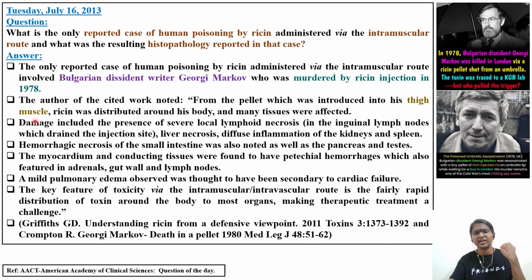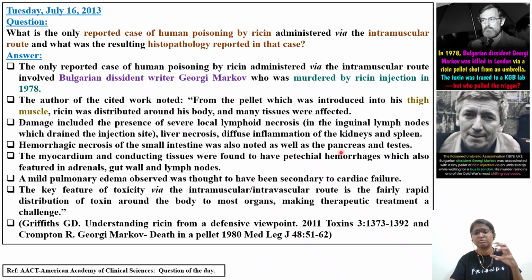Ricin was distributed around his body, and many tissues were affected. Damage included local lymphoid necrosis in the inguinal lymph nodes, which drained the injection site, liver necrosis, and diffuse inflammation of the kidney and the spleen. Hemorrhagic necrosis of the small intestine was also noted, as well as pancreas and testes.